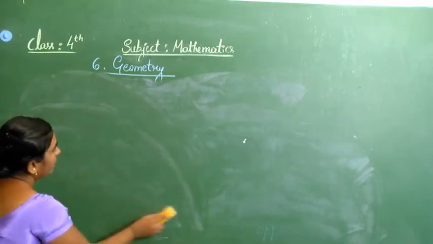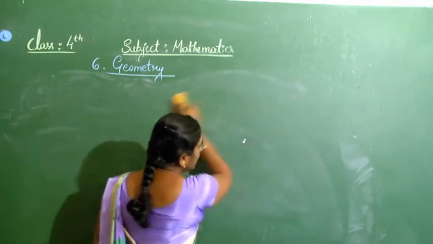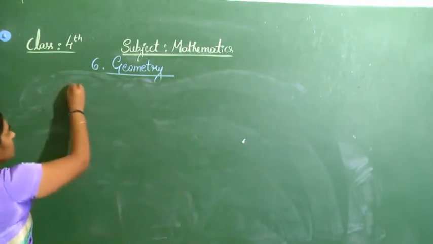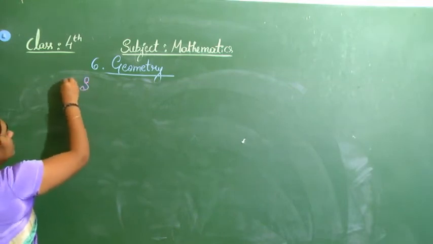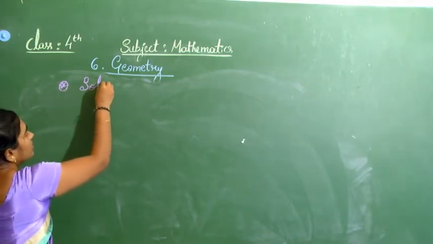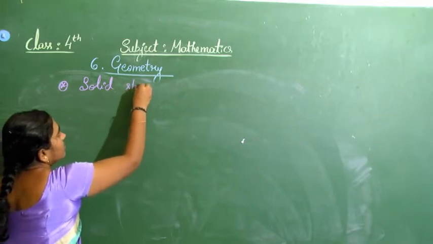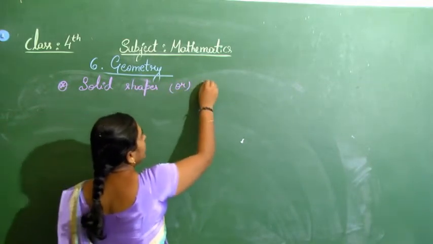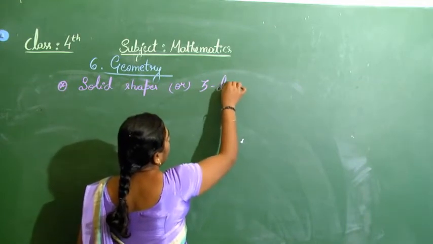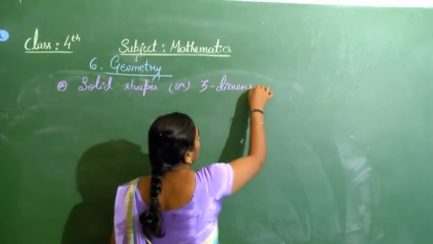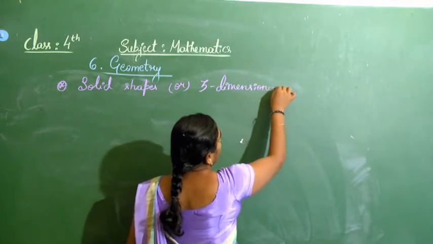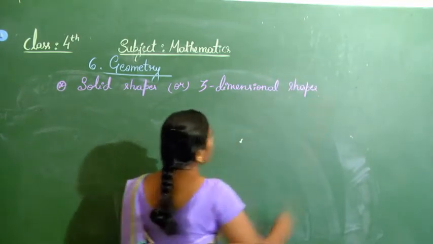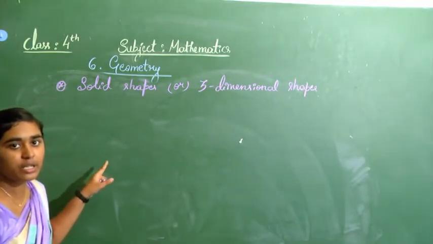We also have solid shapes, also called three-dimensional shapes.